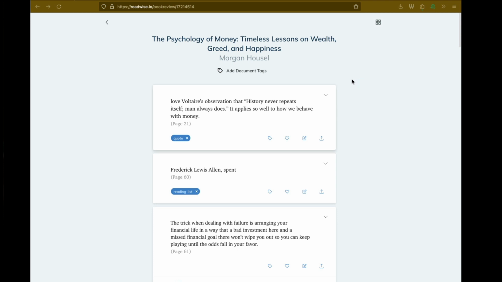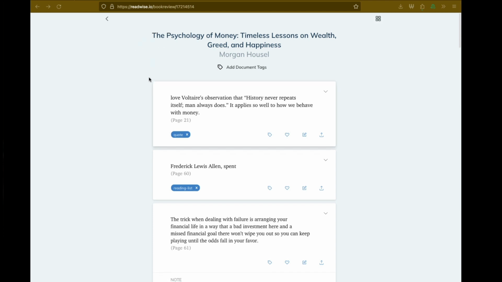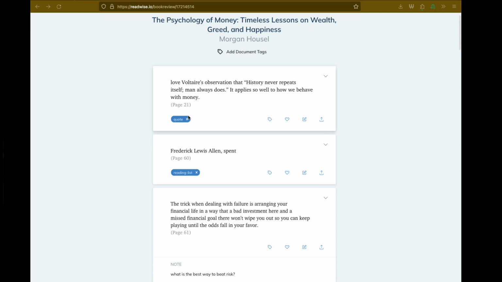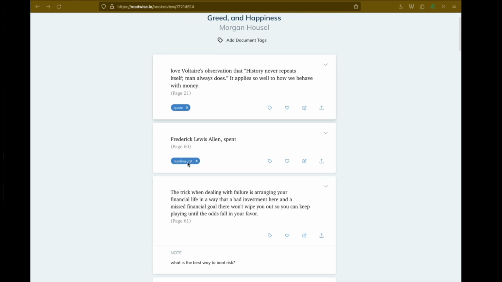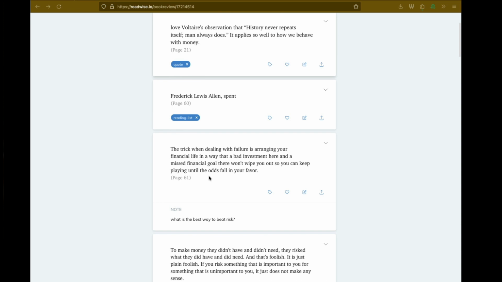When I'm done with my reading, I send it to readwise.io, and the way they accept this is you email the PDF to them and they convert it into something that looks like this. So these are my highlights. This is the tag I made. In this case, I do .quote and it converts it into this quote tied to the highlight. This is a tag I called reading list, a book I want to read, in my highlight, something that the author referenced. I tagged it as RL in this case, or reading list. And I have a few highlights.